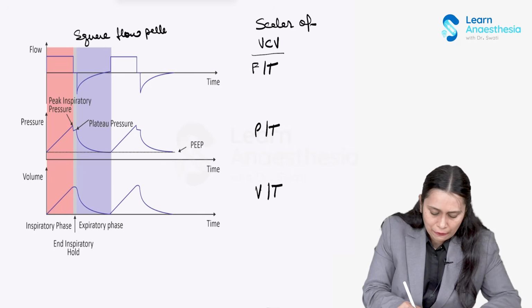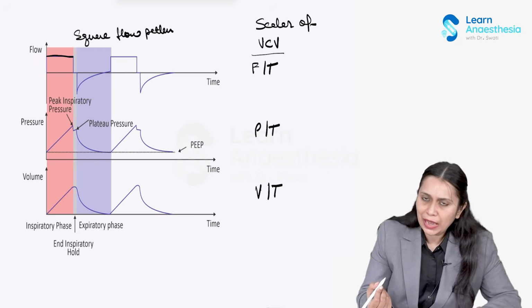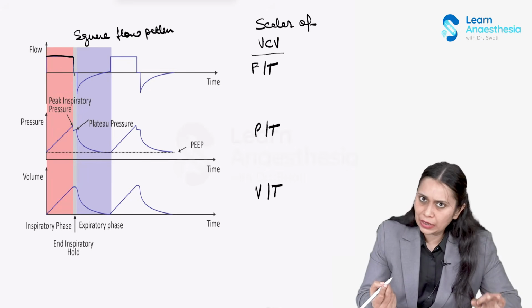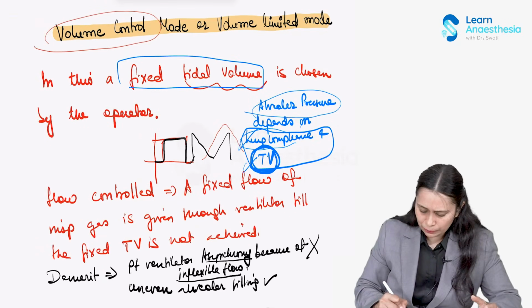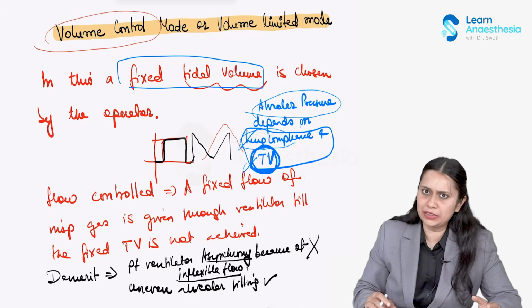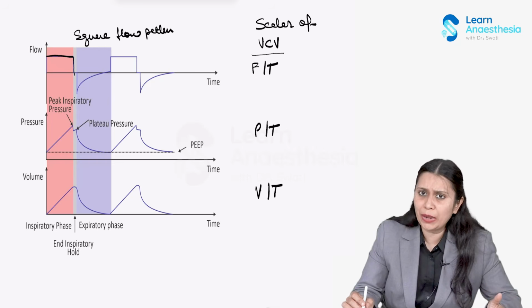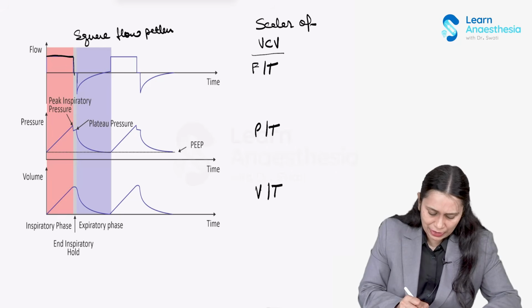In this, a fixed flow is delivered throughout the inspiration, and when the required tidal volume is given, the flow becomes instantly zero. Now there are other flow patterns nowadays in volume control, which have decreased patient-ventilator asynchrony caused by inflexible flow. The square pattern of flow is not a very good pattern. The decelerating pattern, which is always there in pressure control, is considered a better flow pattern. But the square is the commonest one, so I have written it here: a fixed flow, and then expiration happens.